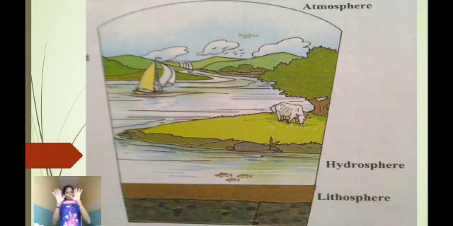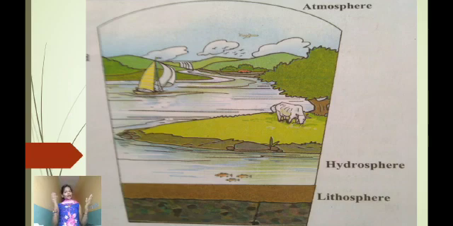You can see a figure on your screen. In this figure, you can see birds and an aeroplane in the sky. A cow is grazing on the land. Here you can see some trees and a road on the land. There is a river flowing in which some fish and a sailboat can be seen. Thus, from this figure, we understand that some things are in water, some on land, and some in the sky, that is, in the air. Thus, all the things are associated with air, water, and land.